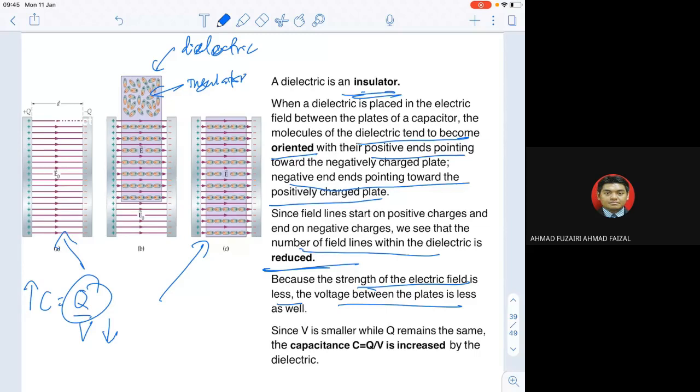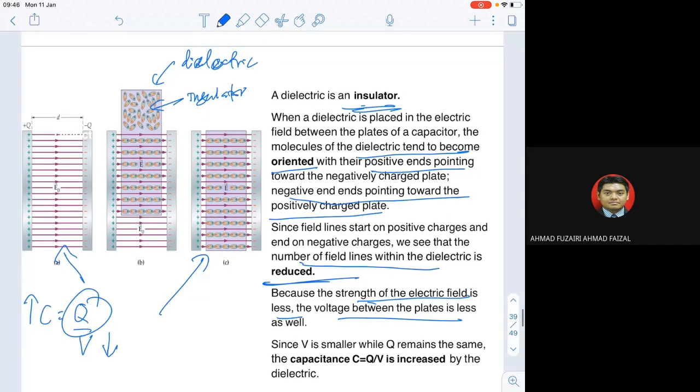Remember, a parallel plate capacitor at first doesn't have anything in between the plates. It contains just a vacuum, meaning no air.